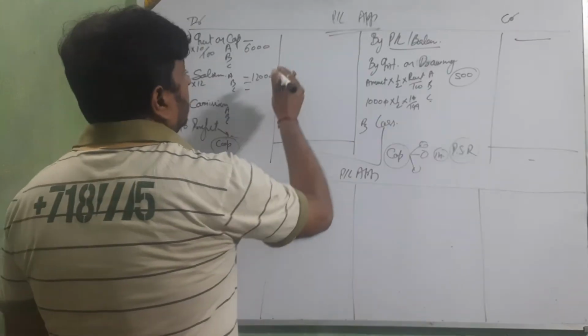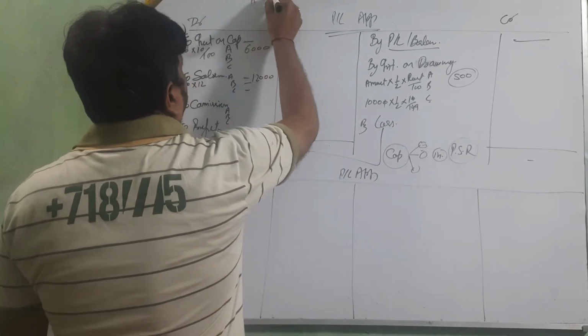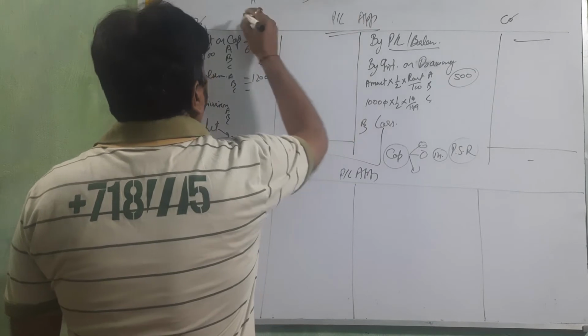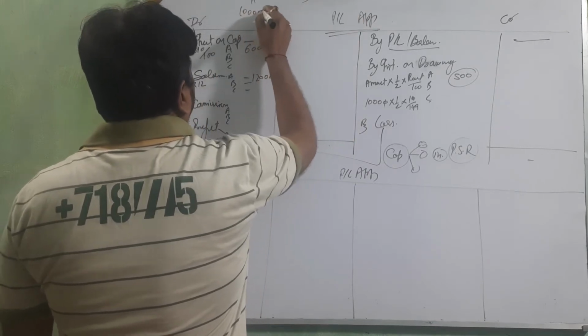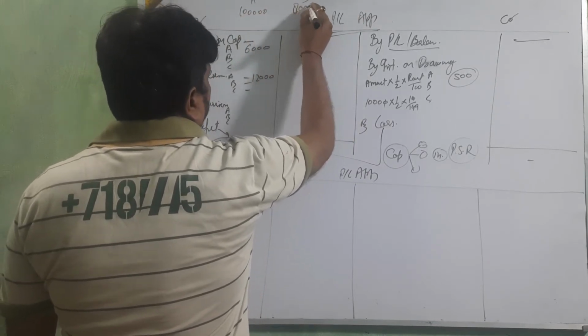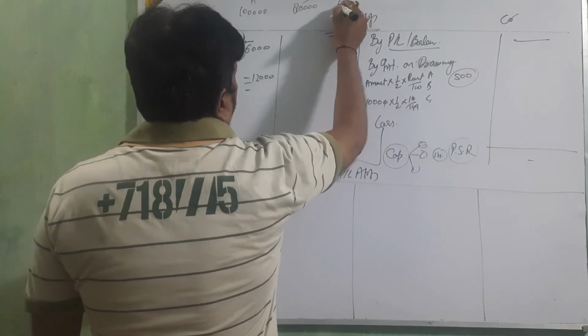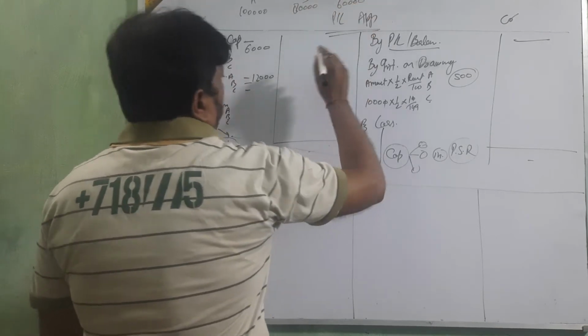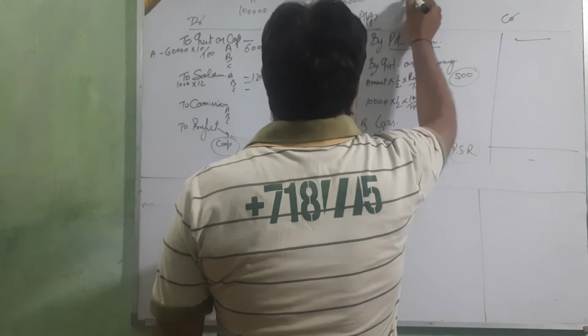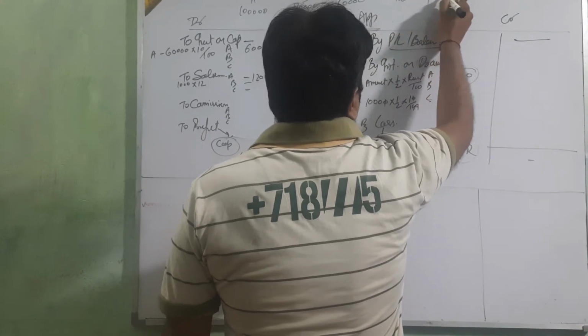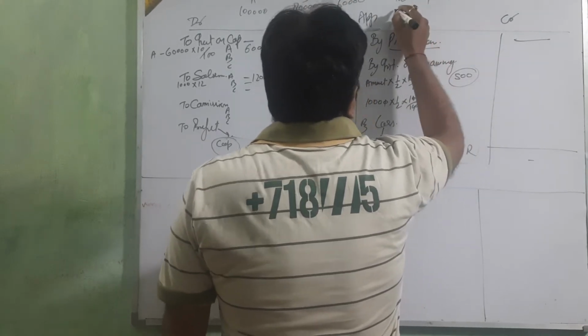Just think, there are three partners, A, B and C. Their capitals are 1,00,000, 80,000 and 60,000. Okay beta. Interest on capital rate is 10%.